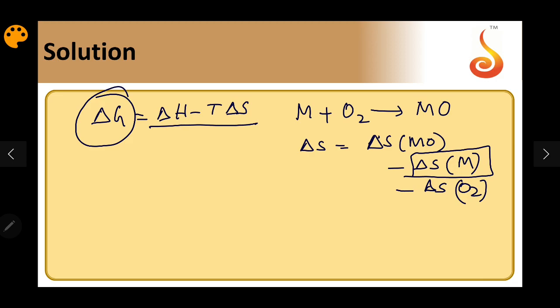So when the metal changes from solid to liquid or liquid to gas, there is a sharp jump in the delta G value towards the positive range. As a result, T1 and T2 represent the melting and boiling points of the metal, but not of the metal oxide.